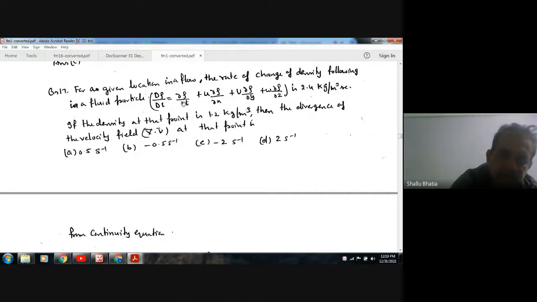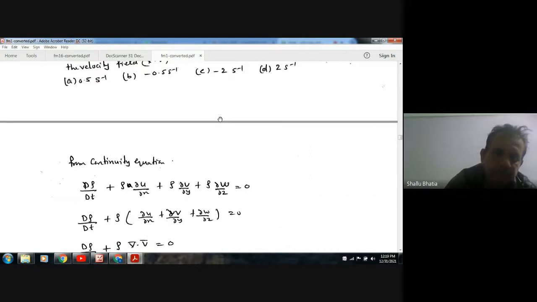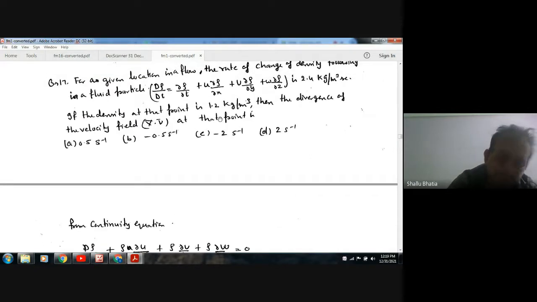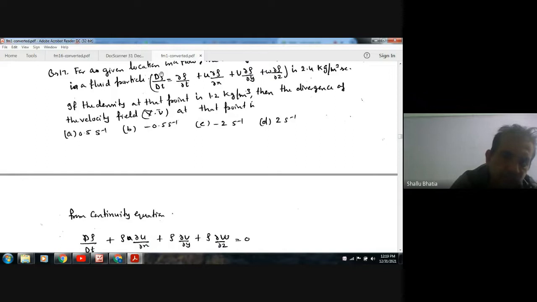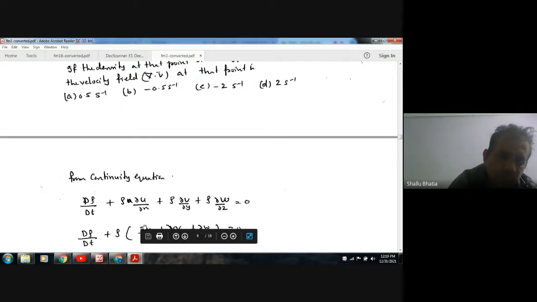This is the rate of change of density with respect to time, given as 2.4, and rho is given as 1.2 kilogram per meter cube. Now from the continuity equation we have d rho by dt plus rho curly u by curly x plus rho curly v by curly y plus rho curly w by curly z.